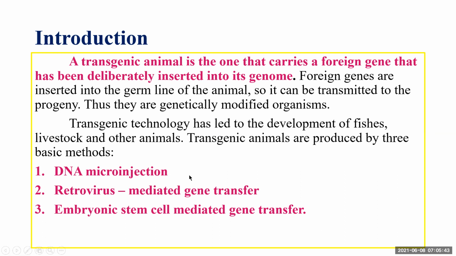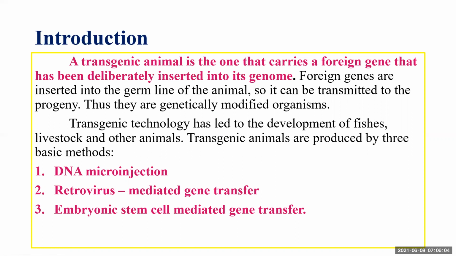Transgenic technology has led to the development of transgenic fishes, transgenic livestock animals, that includes cattle, sheep, goat, etc., and other animals also.